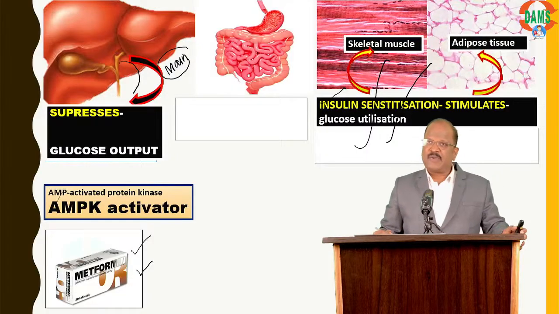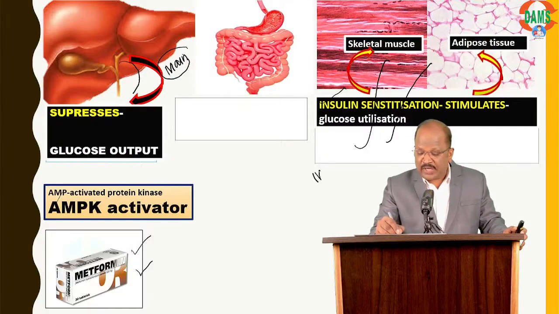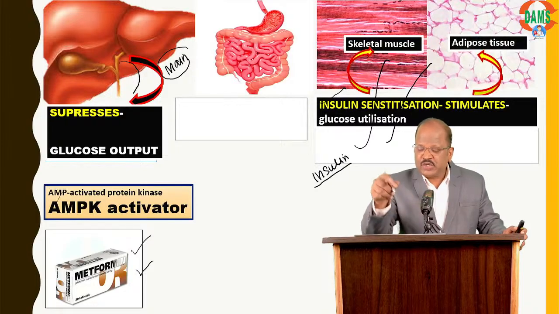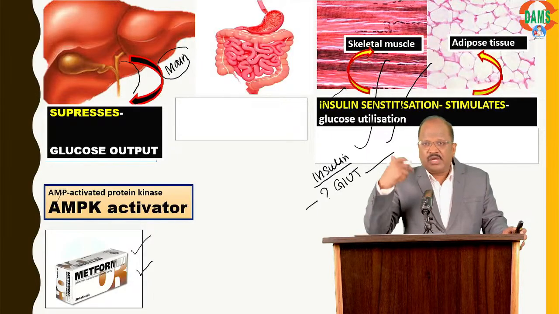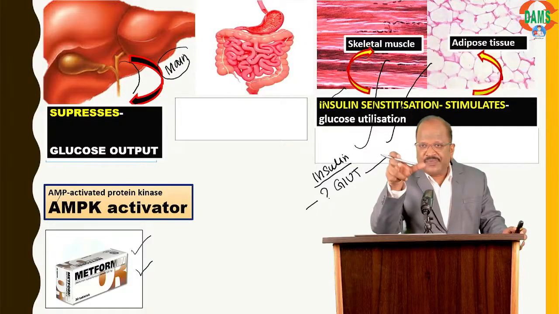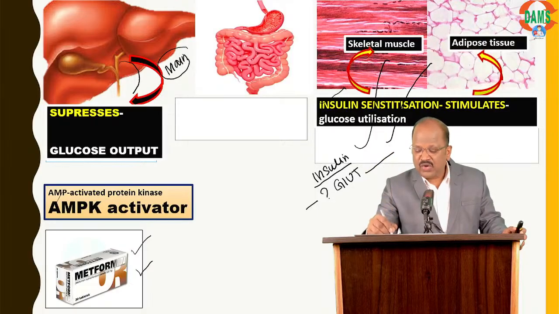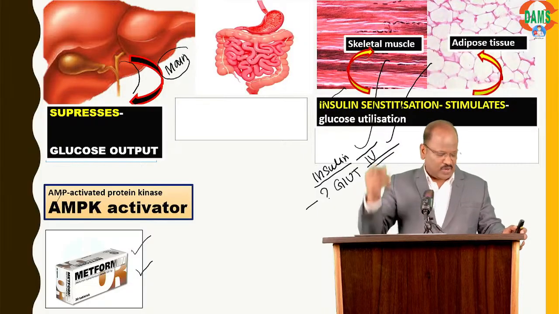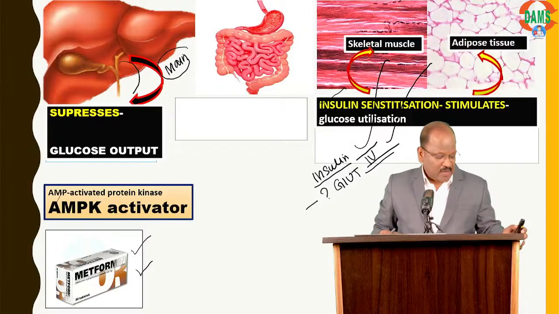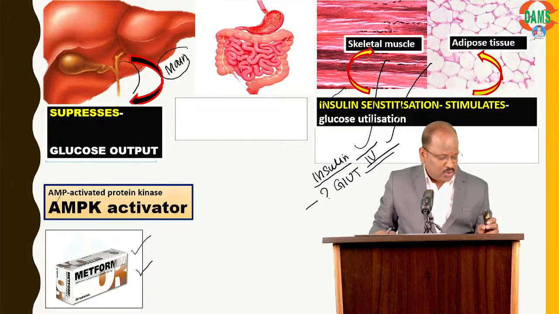Now the question goes to all people. Anybody? Insulin pushes plasma glucose into tissue by activating dash GLUT. Answer please. Insulin stimulates GLUT4, thereby plasma glucose is transported into tissue. GLUT4.